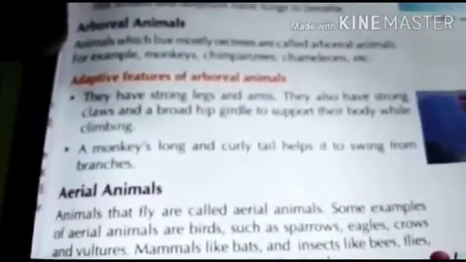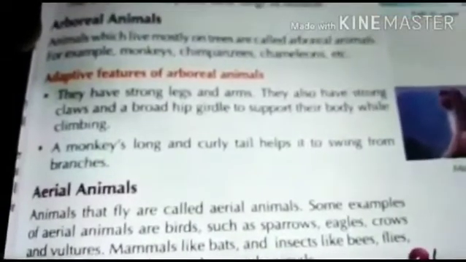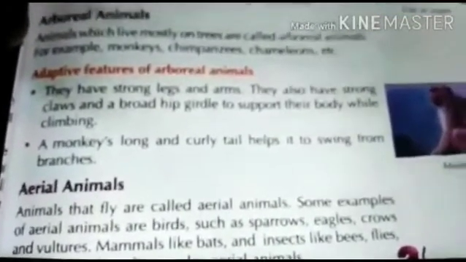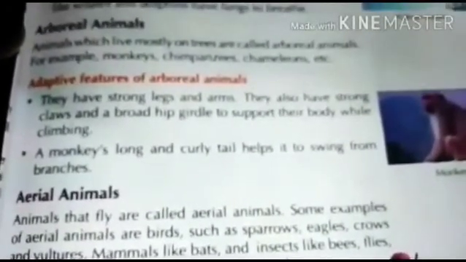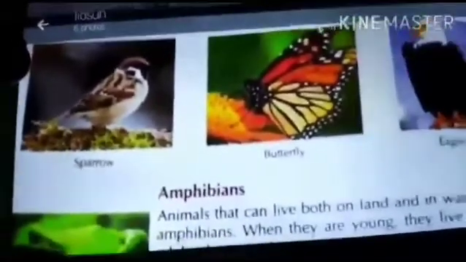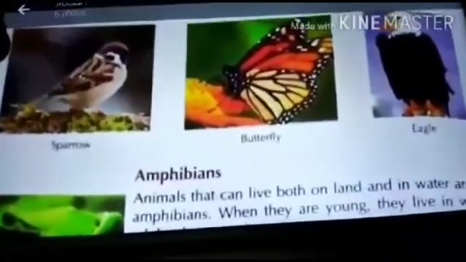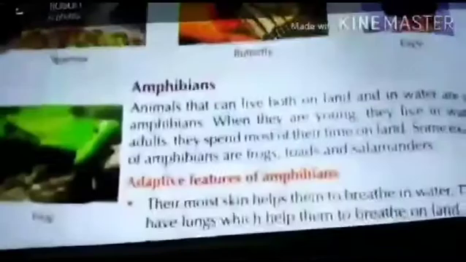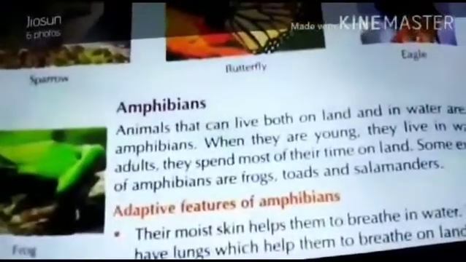The next one is aerial animals. Animals that fly are called aerial animals. Examples are birds such as sparrows, eagles, crows, bats, and insects like bees, etc. You can see the aerial animals in your textbook. Sparrow, butterfly, eagle. The next and last one is amphibians.